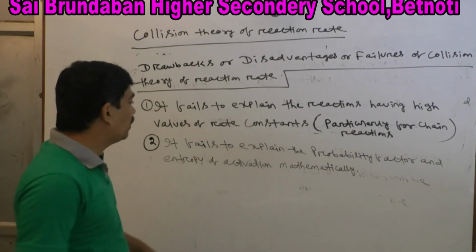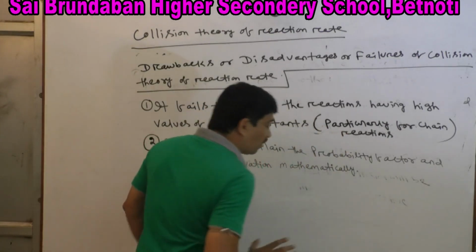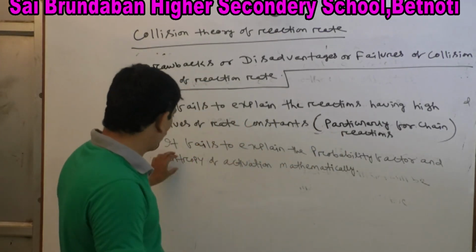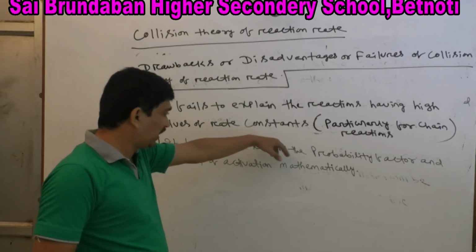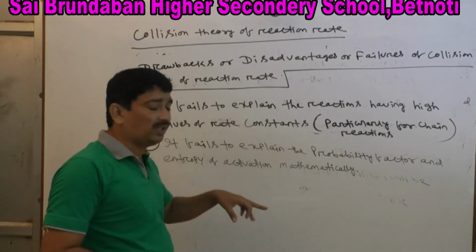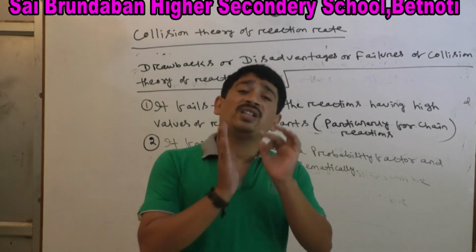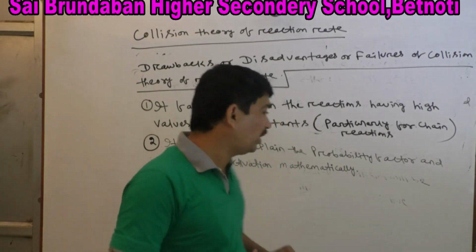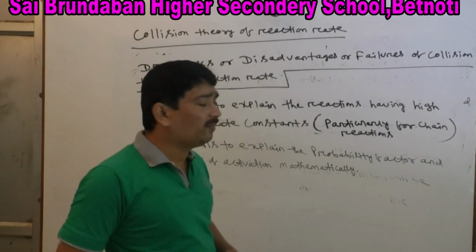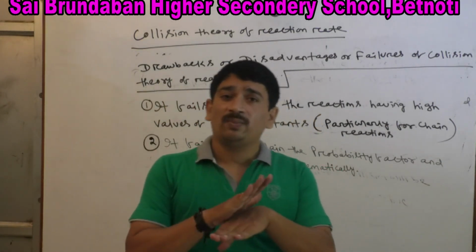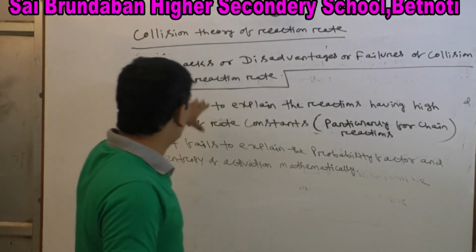We are assuming the reactant molecules' collision probability. That probability factor and entropy of activation are justified mathematically in transition state theory. Transition state theory is a more advanced theory after collision theory, but it is covered at postgraduate level syllabus, so we are discussing only the collision theory.